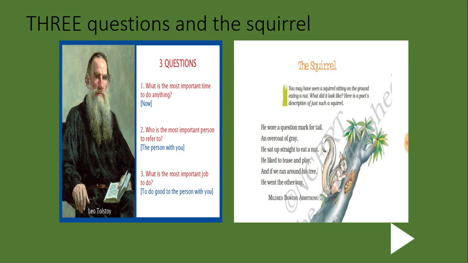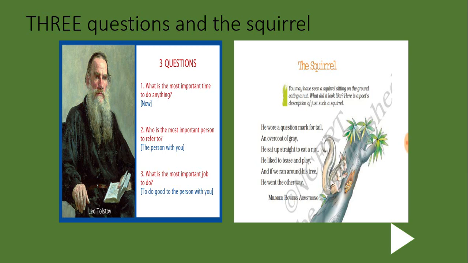So then there you understood in the chapter that a wounded man had come, and how the king helped the wounded man and how he forgave the wounded man, and he understood the answers for the 3 questions which he wanted to know. And next we have got a poem by Mildred Bowers Armstrong. Here in this poem, the poet has described the squirrel. As you can see here in the picture, this poem is only of how many lines, children?